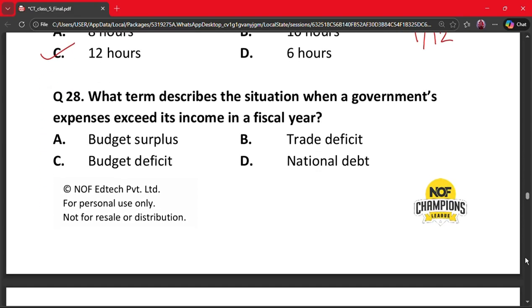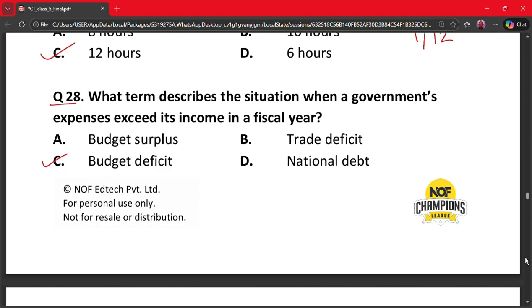And next question is question number 28. What term describes the situation when a government's expenses exceed its income in a fiscal year? A. Budget surplus. B. Trade deficit. C. Budget deficit. And D. National debt. The correct answer is option C, that is budget deficit.